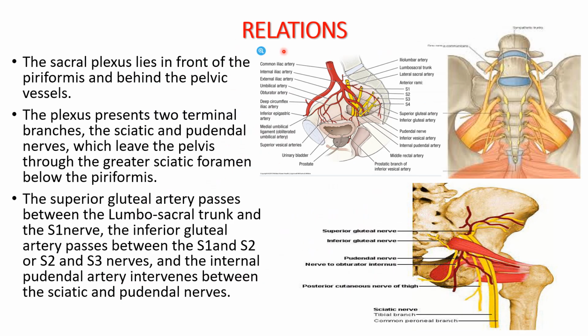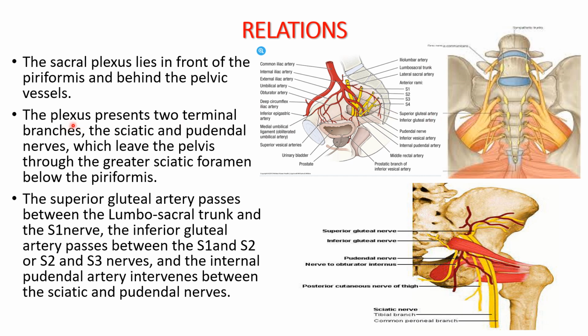Coming to the relations of sacral plexus, the sacral plexus lies in front of the piriformis and behind pelvic vessels. This we have discussed in the previous slides. Now you can make out this is the sacral plexus. It lies in front of the piriformis and behind the pelvic vessels. So we can make out here, these are the pelvic vessels, right? So this is the sacral plexus, and it lies in front of the piriformis and behind the pelvic vessels.